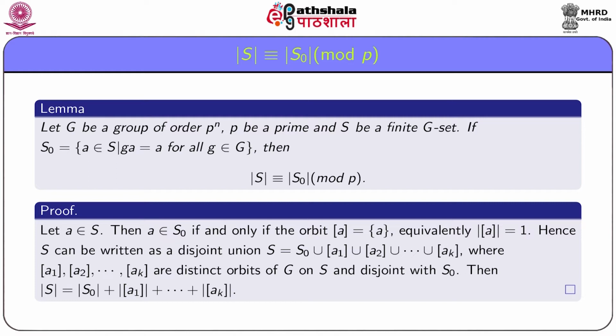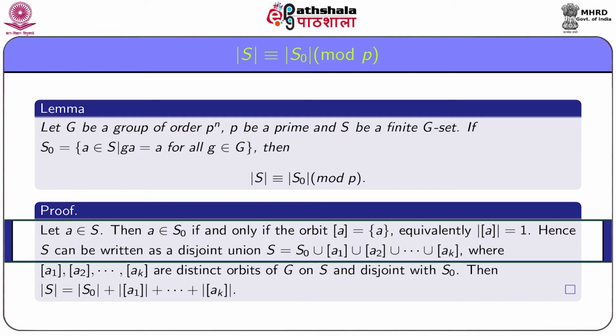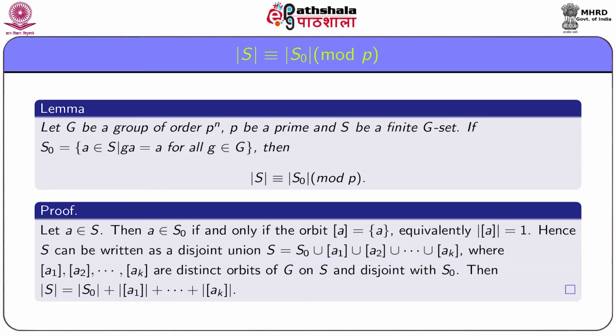For the proof, consider an arbitrary element a from S. Then a is in S0 if and only if a remains fixed by every element g in G. So it follows that the orbit of a contains only one element a. Equivalently, order of the orbit of a is equal to 1.